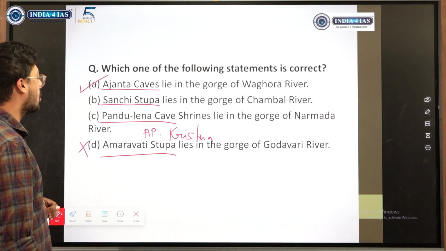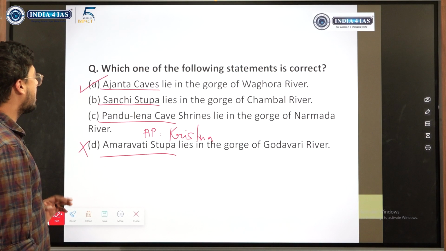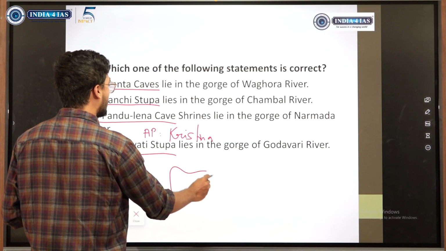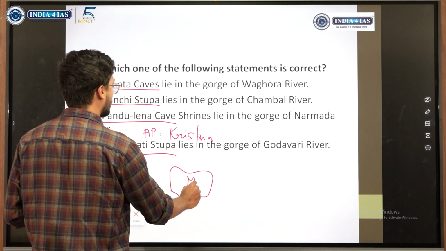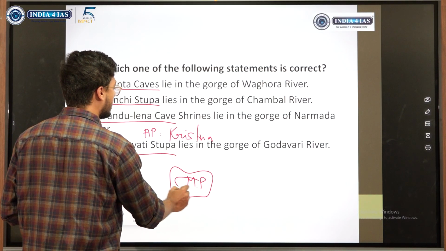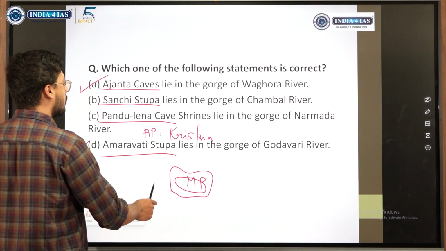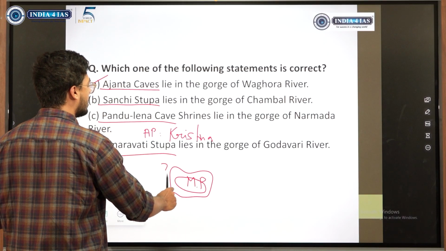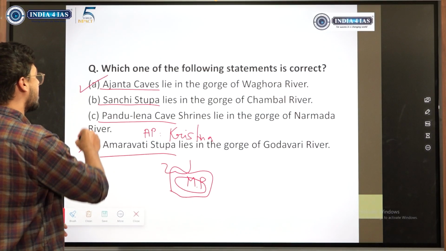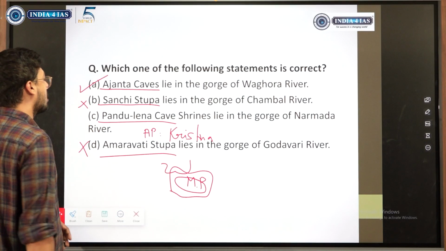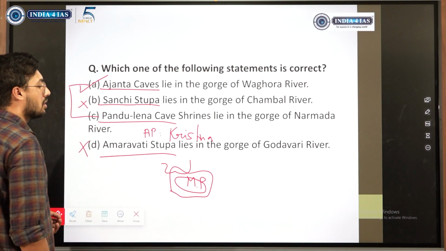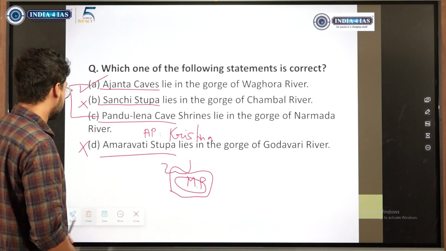So you could have said D or L. It is difficult to say the others exactly. Sanchi stupa, okay, if this is Madhya Pradesh, Sanchi stupa could be somewhere at the center or somewhere in this region. And the Chambal river, if you know, cuts like this on the top and the left corner. So Sanchi stupa could not be near this, we could have said. If you have to do guess work, you should have chosen between these two.